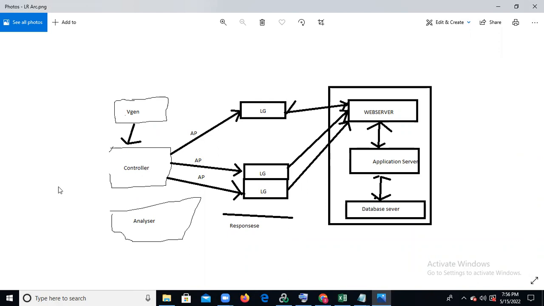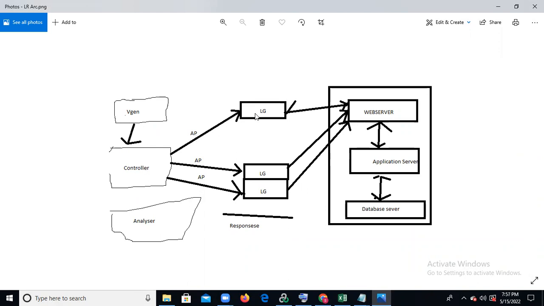For example, you are logging into the Facebook application. Assume you enter the username and password and click on login. Then the request goes from the Controller to the LG through the interface, the Agent Process.